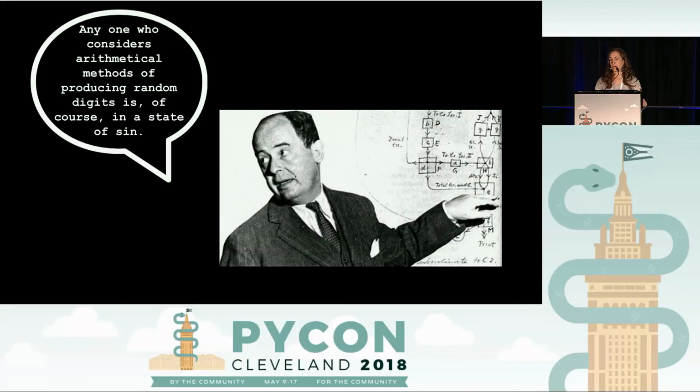All right, so this is von Neumann. He's a very famous mathematician, and you may be familiar with him for designing a lot of how modern computers are architected. But it turns out that he also dabbled in randomness, and he created a method that was very popular for a couple of decades called the middle square method. When von Neumann created the method, he said about it, "Anyone who considers arithmetical methods of producing random digits is, of course, in a state of sin."